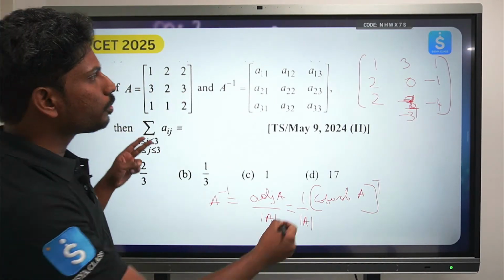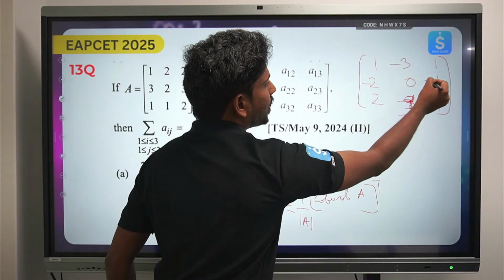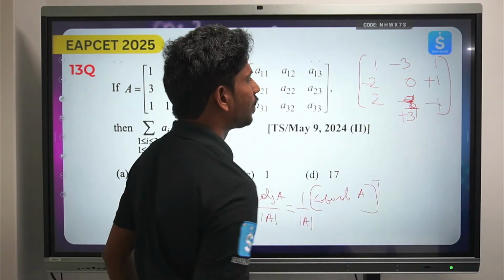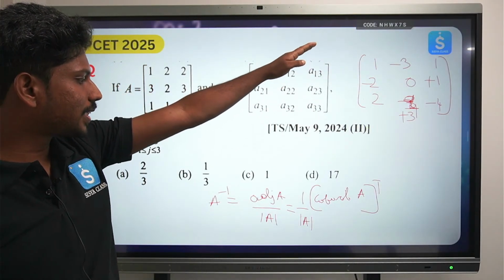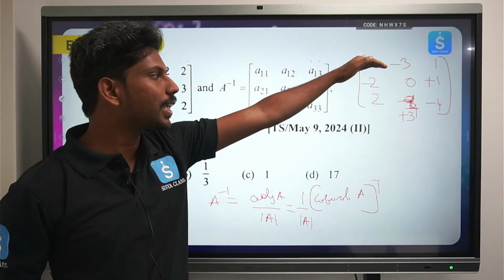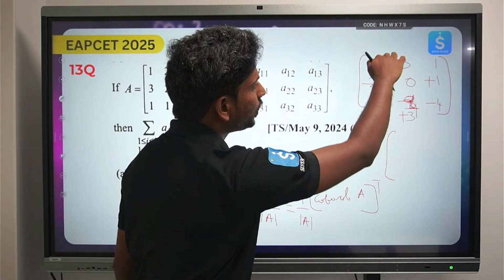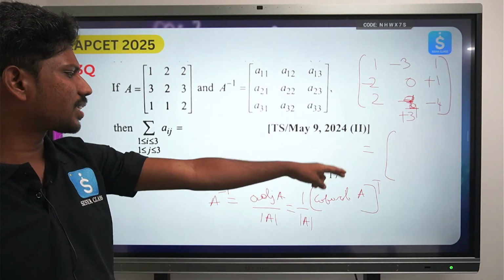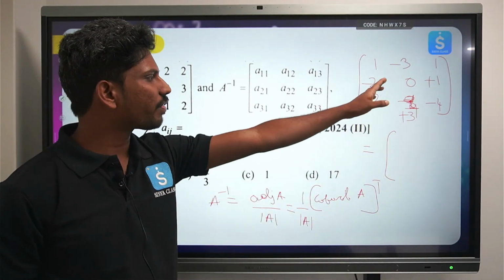Now what do we do? Keep plus minus plus, plus minus plus, minus plus minus, again plus minus plus. Okay, so I got the entire matrix. Now take the transpose of this. Now this is nothing but the cofactor matrix. Take the transpose of it. Even though you don't take the transpose also it is fine, because he is asking for the sum of the values. So it's okay even if you keep it like this.